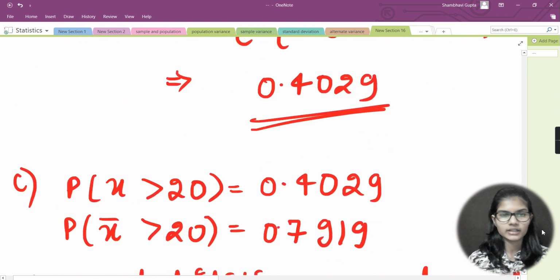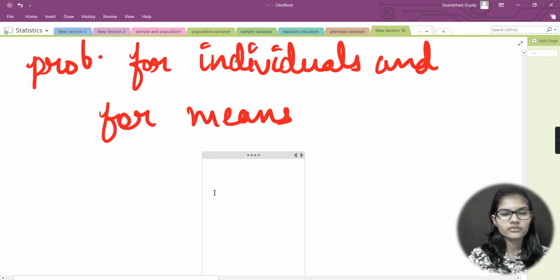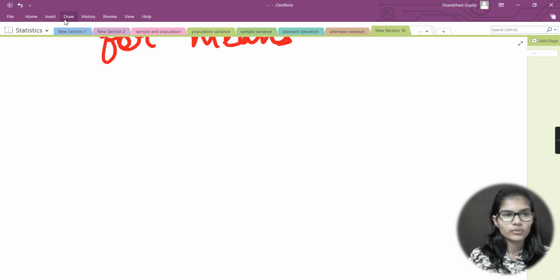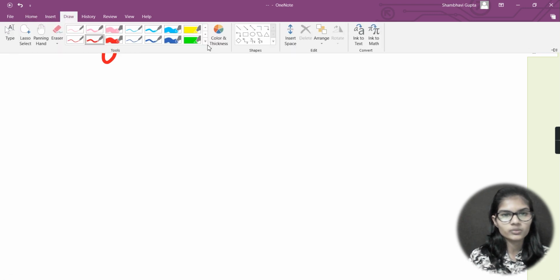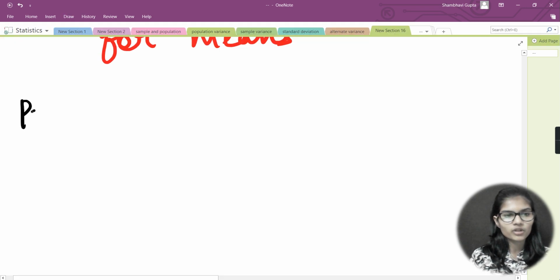Considered and included, okay. Now let's say I have one more question here. I need to find the 90th percentile for the sample mean excess time. Okay. Now let's say I have one more problem. I would write the question with black color. So what is my problem 2 here?